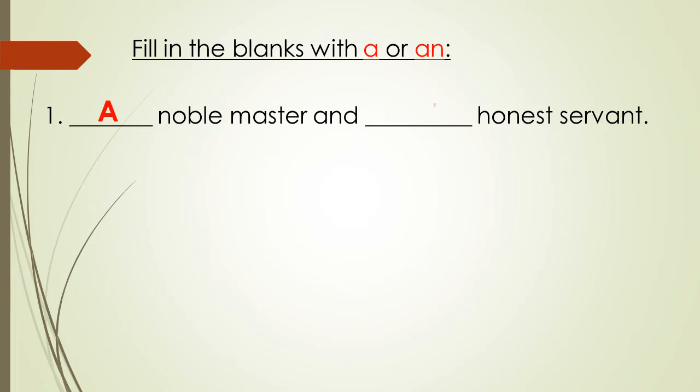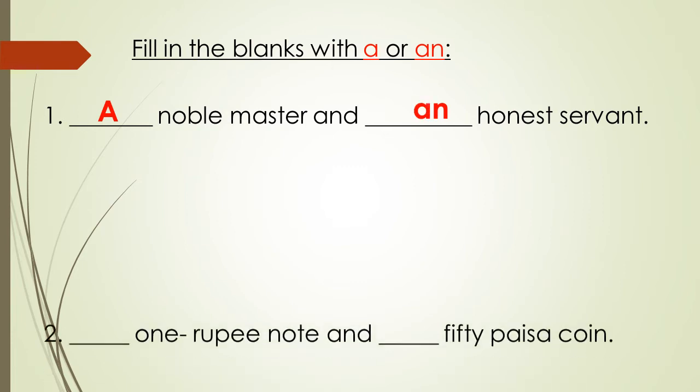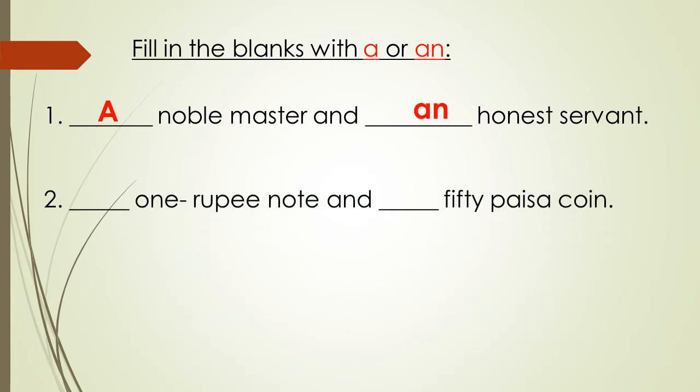Next sentence says dash 1 rupee note and dash 50 paisa coin. So it will be a 1 rupee note and a 50 paisa coin. This is because in 1, the sound is of W. One does not sound like on, you say one. So that's why I have used a in front of a 1 rupee note.